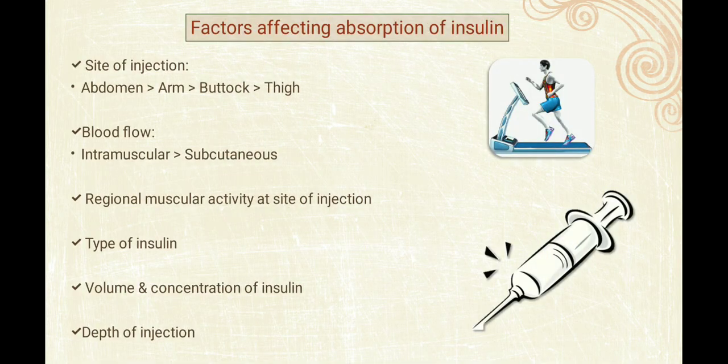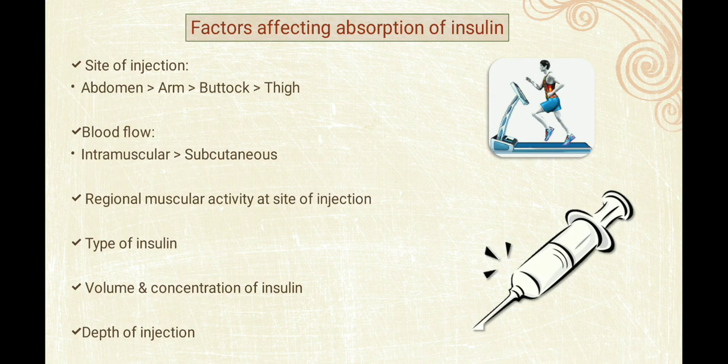Now, factors affecting the absorption of insulin. First is the site of injection: the abdomen has more absorption, followed by the arm, buttocks and thighs.